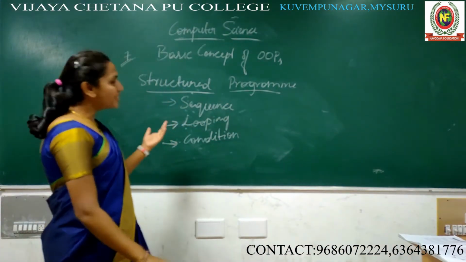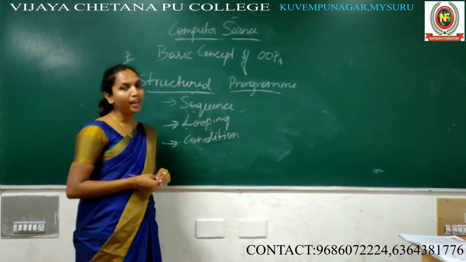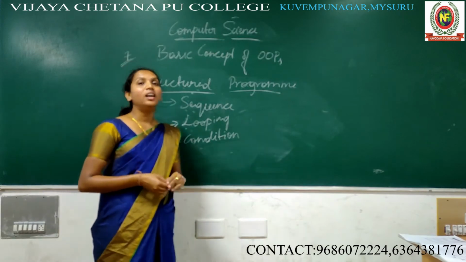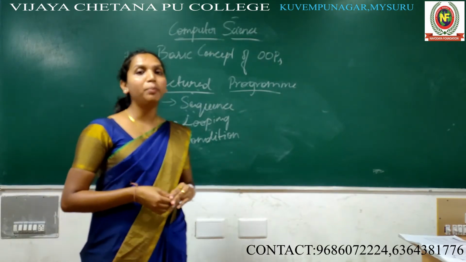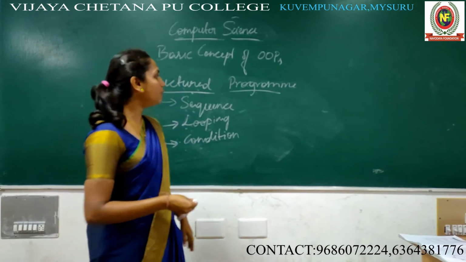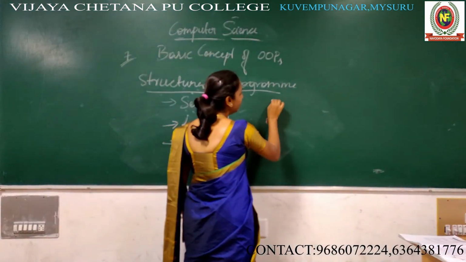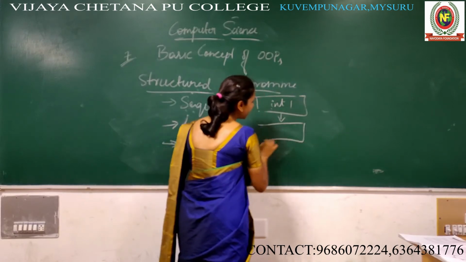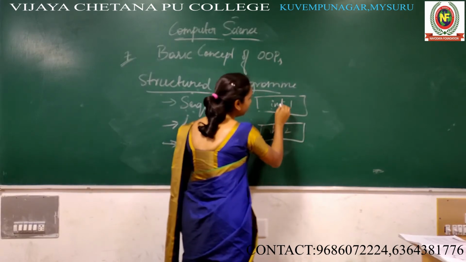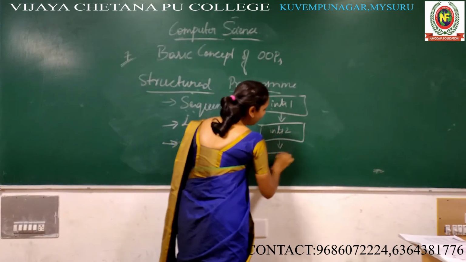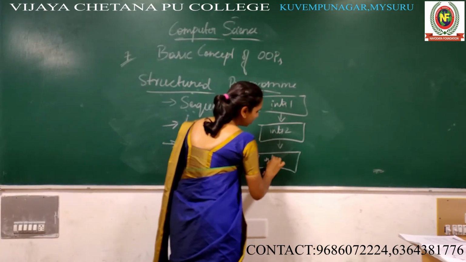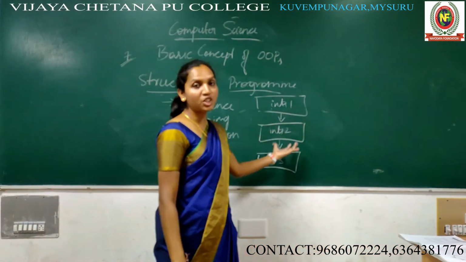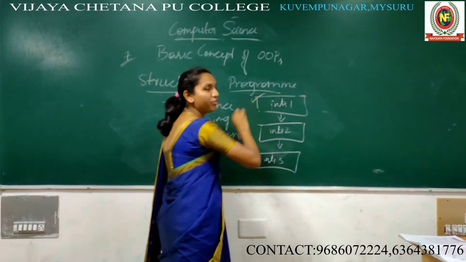So using these control statements, structured programming is developed. Okay. So what is sequence? What is looping? And what is condition? Sequence means the set of instructions will be executed one by one. Here, I'm just taking an example: this is instruction 1, this is instruction 2, and this is instruction 3, which means here we have three instructions.